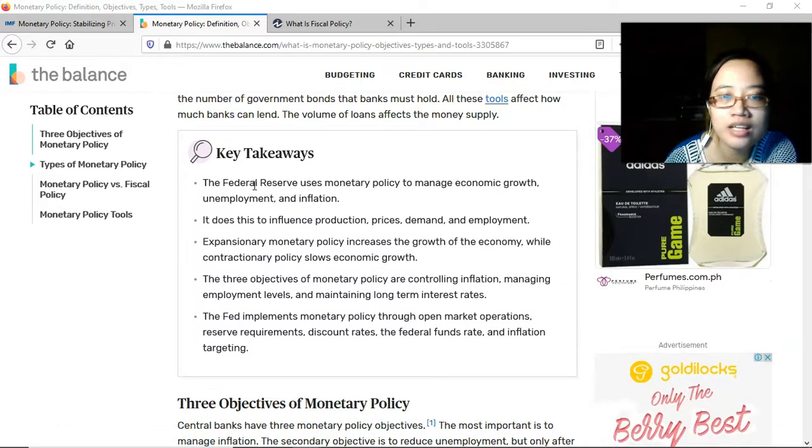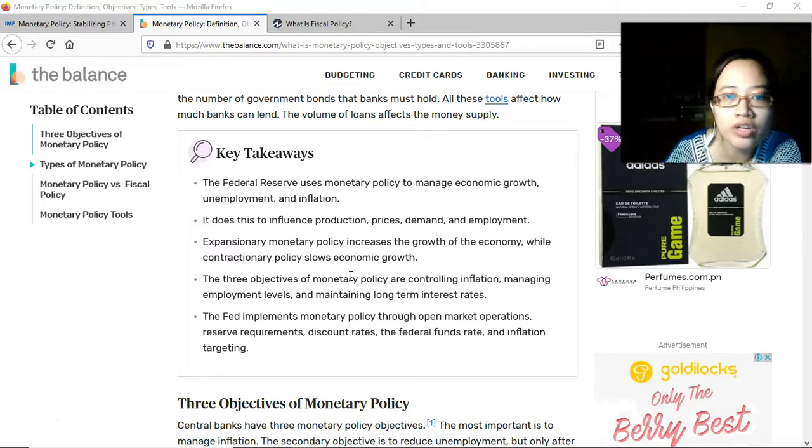Key takeaways: the Federal Reserve uses monetary policy to manage economic growth, unemployment, and inflation. Normally those three, even here in the Philippines, are the goals of why we have monetary policy. It does this to influence production, prices, demand, and employment. Expansionary monetary policy increases the growth of the economy, hence the term expansion or expand, while contractionary policy slows economic growth. One of the reasons there would be a need to slow down economic growth is normally to curb inflation.